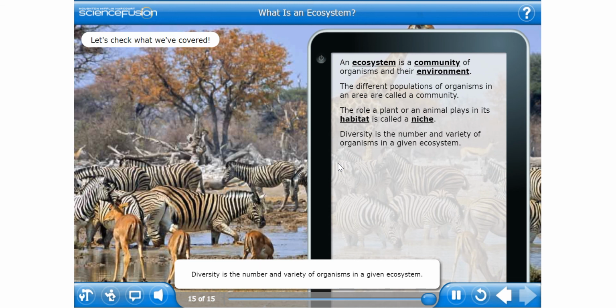Diversity is the number and variety of organisms in a given ecosystem. As a result of climate, some ecosystems have greater diversity than others. Warmer, wetter ecosystems near the equator tend to have the greatest diversity.